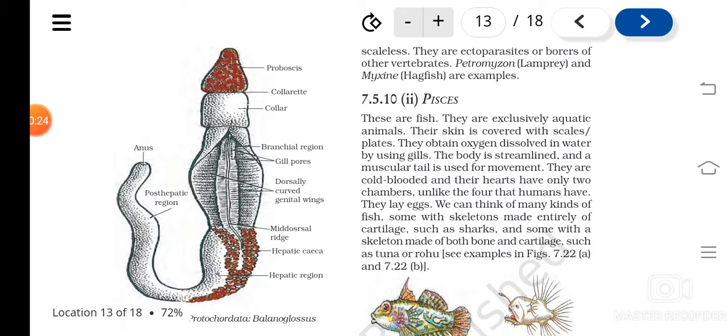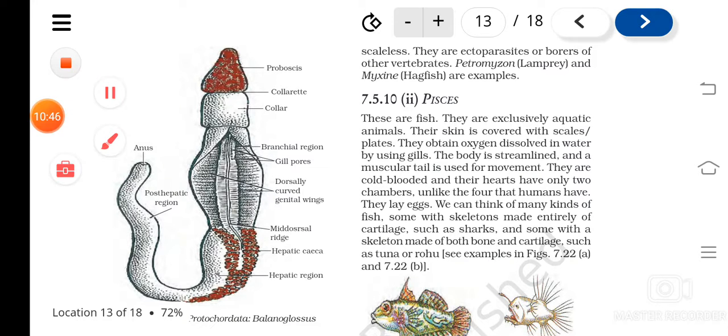And the next class is Pisces. So these are actually the classes of fishes. They are strictly aquatic, which means they are found in water. And the speciality, when you see, their body has scales or plates.